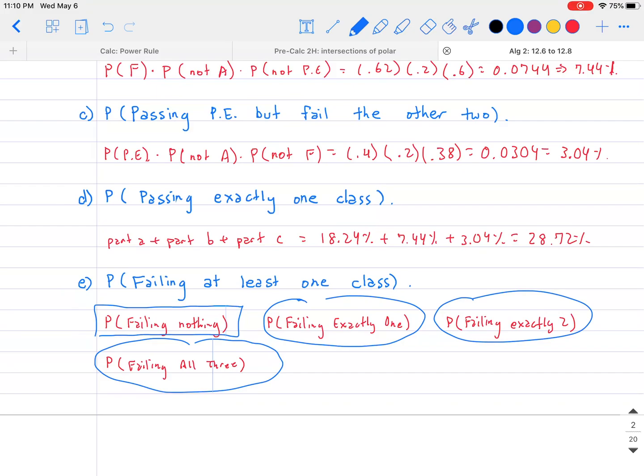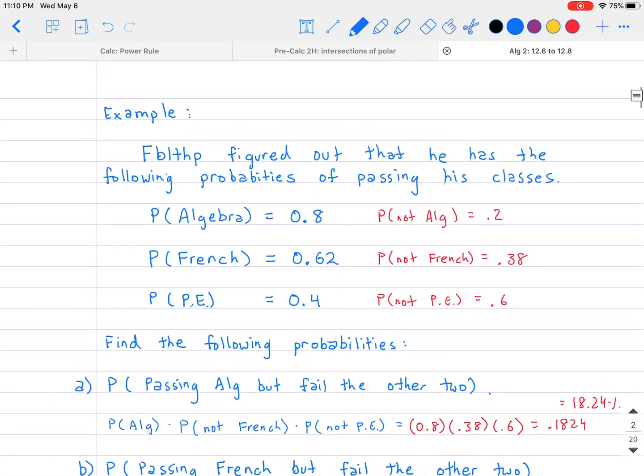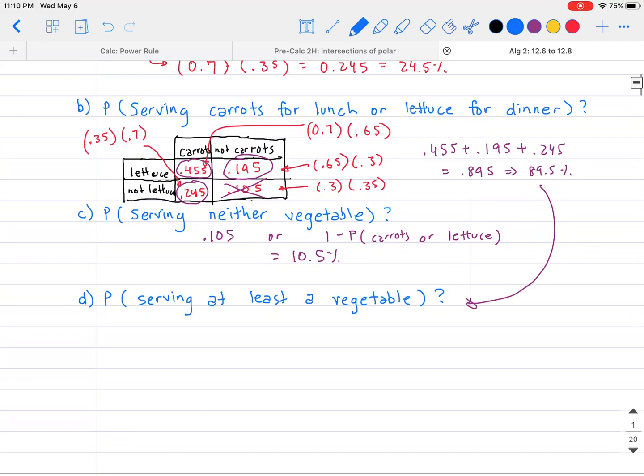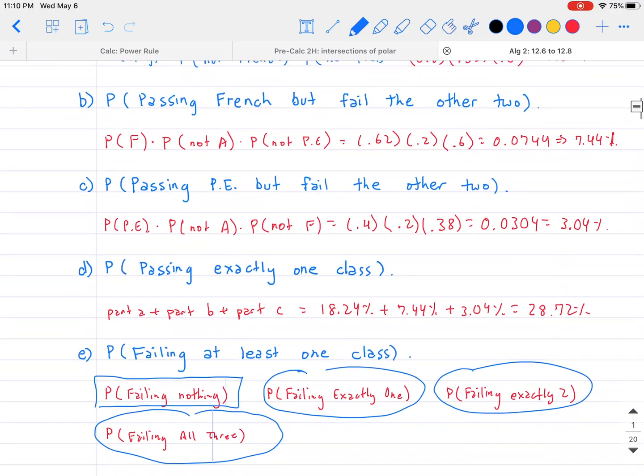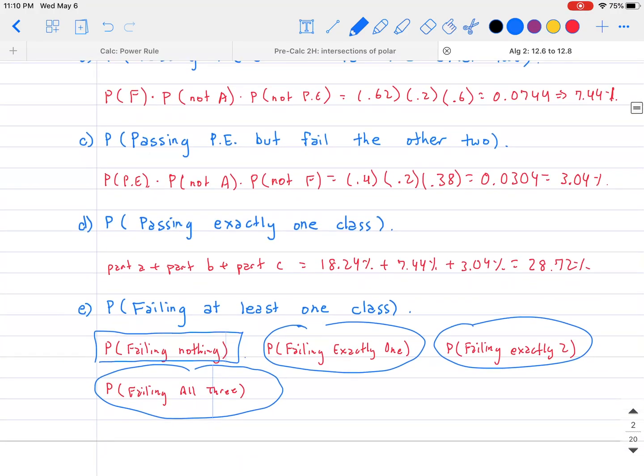Or you can take the one scenario that is not considered and then subtract that from 1. Because remember, if you look back to what we did earlier with the Punnett Square, the total is supposed to be equal to 1. So why not just take what I am going to solve for easily and subtract that from 1? That's going to be a lot easier then.